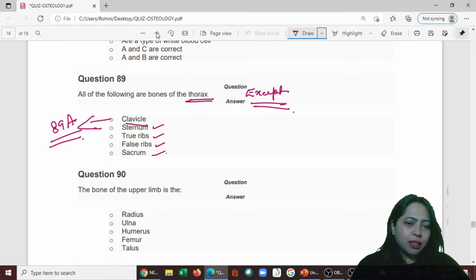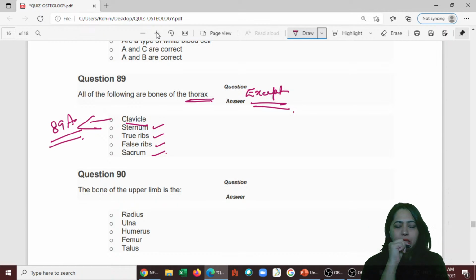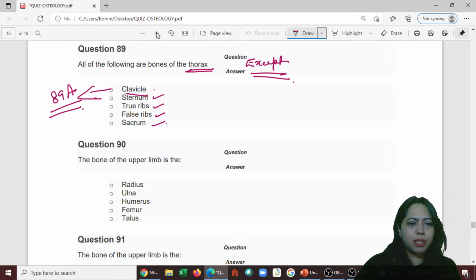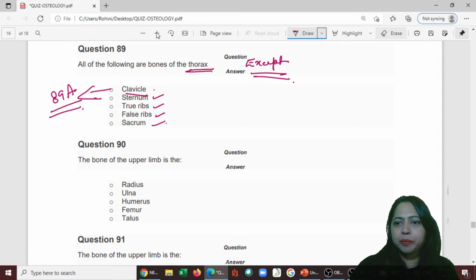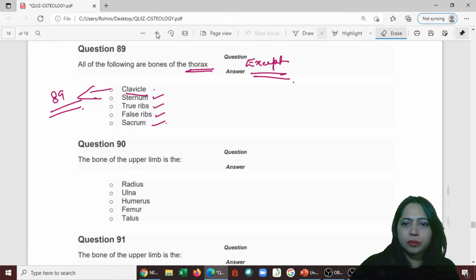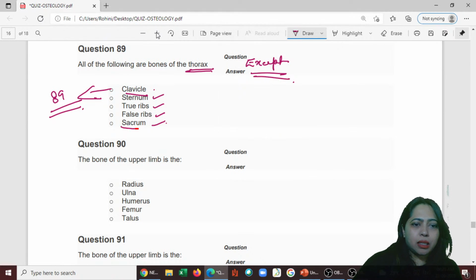Okay, you told me the 89th one is A or E. What is your answer? Except clavicle. Clavicle is appendicular skeleton, where will it become part of the thorax? Oops, give me a second. It has to be the sacrum. Yes, it is E. Sacrum.